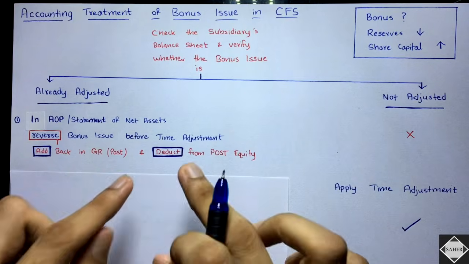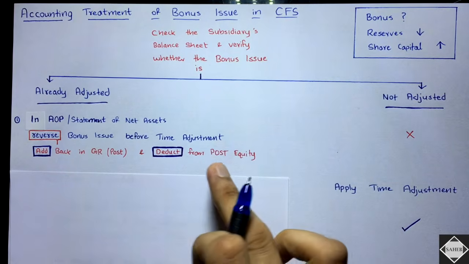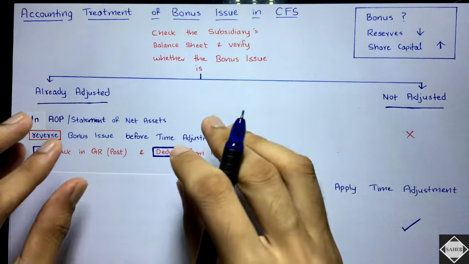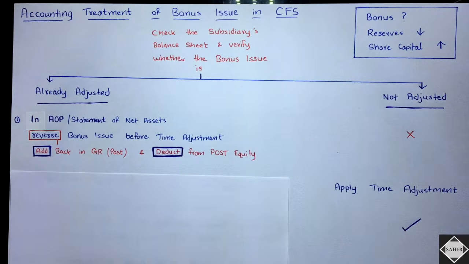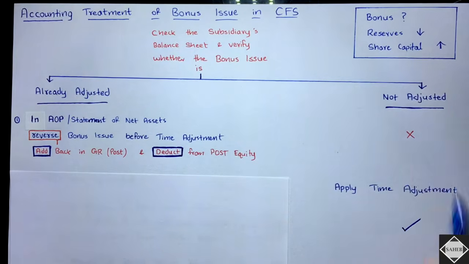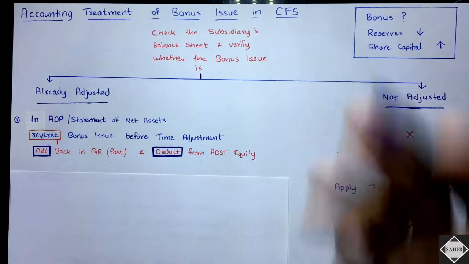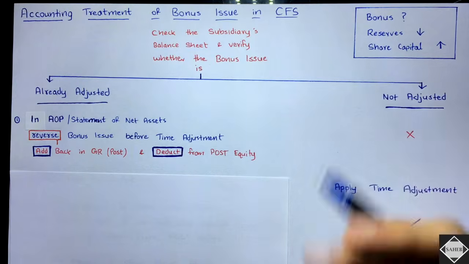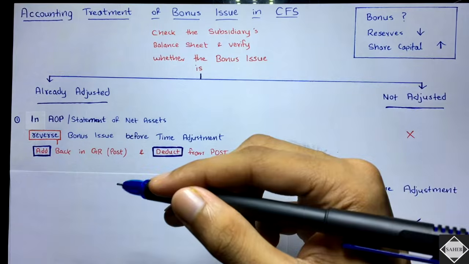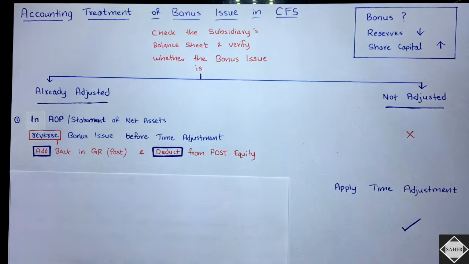So you will deduct from the post equity. We'll see this practically. Don't worry if you're not understanding anything over here. Just after this we'll go to an illustrative example and see how this is done. Add back in GR, increase the reserves and deduct the equity. Reverse whatever has happened. Why? Because the source of bonus is pre, we have assumed, and we have to apply the time adjustment. That's why we do this.